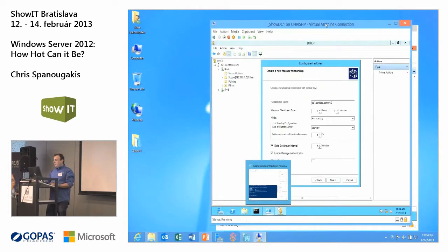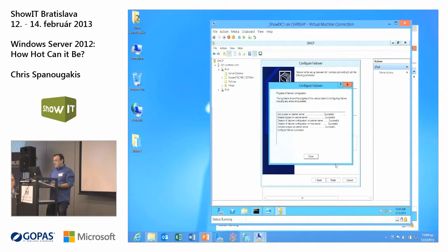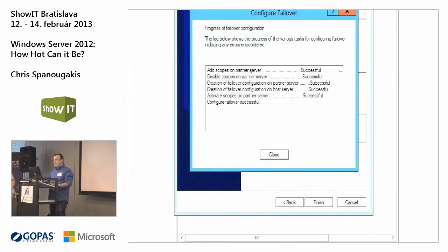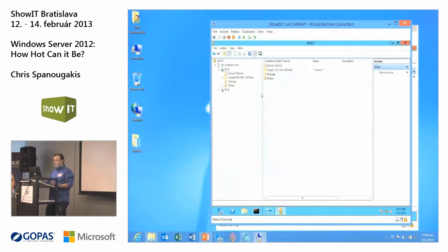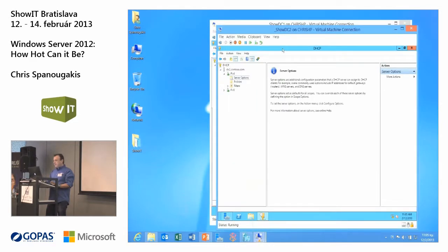Now, as soon as you configure the failover here, and you click Finish, you get the message that the scopes are added on the partner server. Okay, disable scopes if you have any, create a failover configuration, everything is successful. Okay, I can go on and check the second DHCP server.